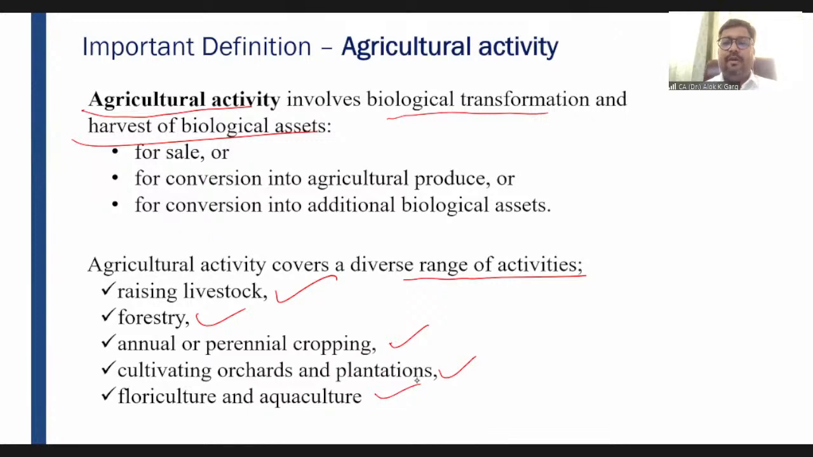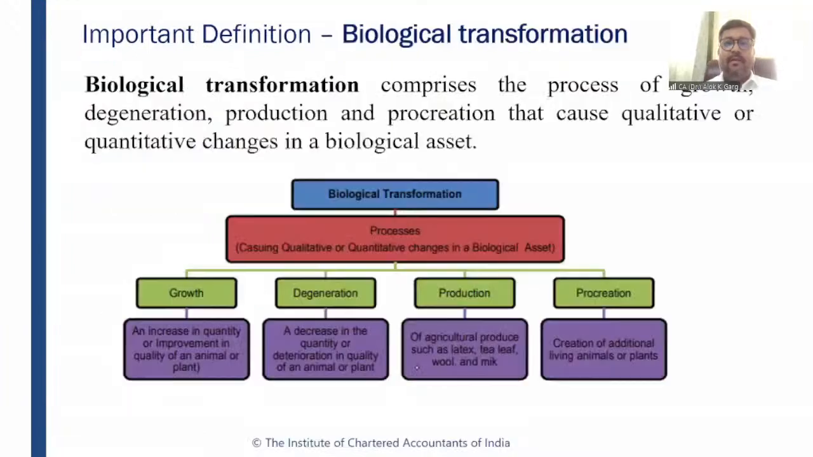Sheena, I have replied to your query that lease related to non-bearer plant will be covered under Ind AS 41, right? What is meant by biological transformation? Biological transformation means the process of growth. Okay, so a calf becomes a cow, it is growth. Degeneration, if the animal dies, it is again known as a biological transformation. Production, the cow gives us milk. So production means creating agricultural produce. And procreation, the cow has given birth to a calf. So when a calf becomes a cow, it is growth.